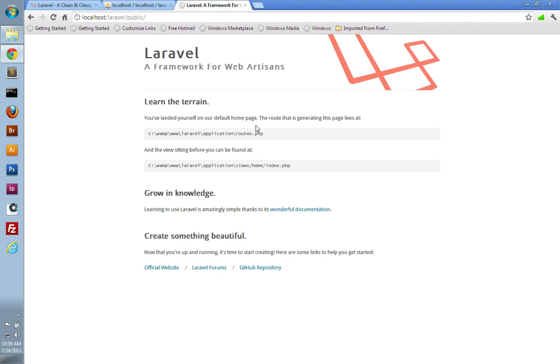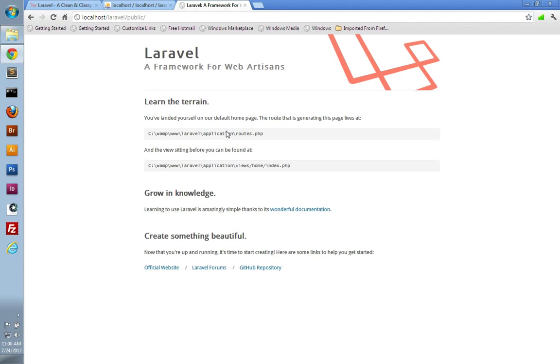Now if you don't see this page or if you get an error, don't worry, I'll be going over some more configuration options that you can fiddle with in a few minutes. So it should work for you though right out of the box, so you shouldn't have much problems. But the one configuration option that you should always set is to make sure you have a unique application key.